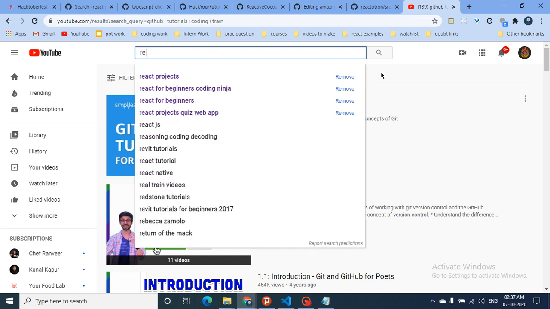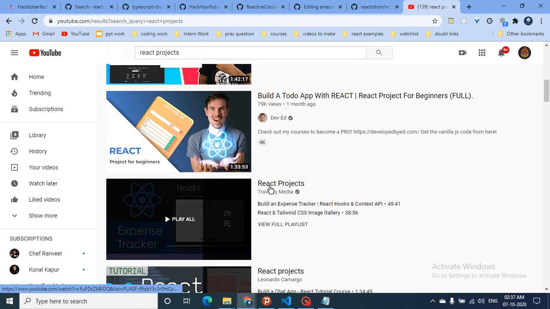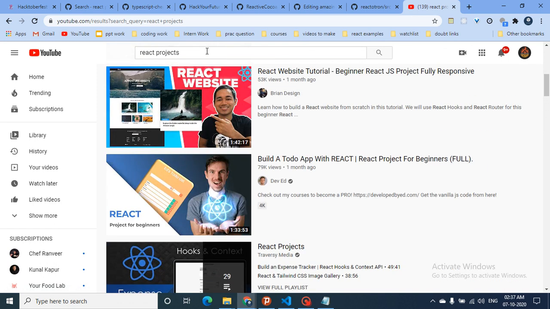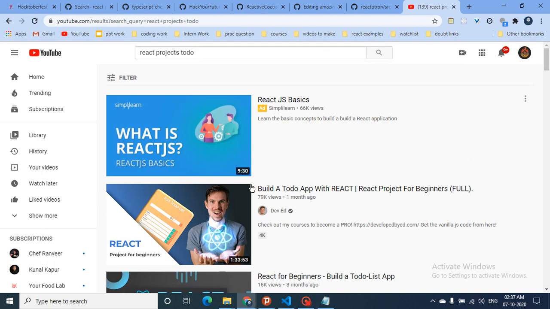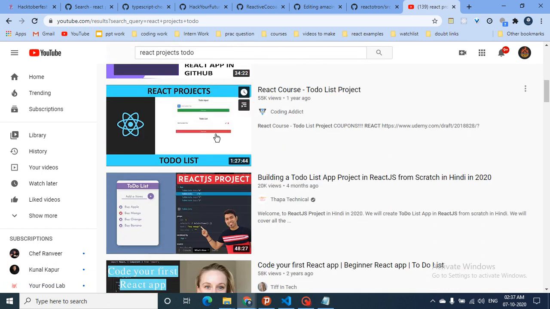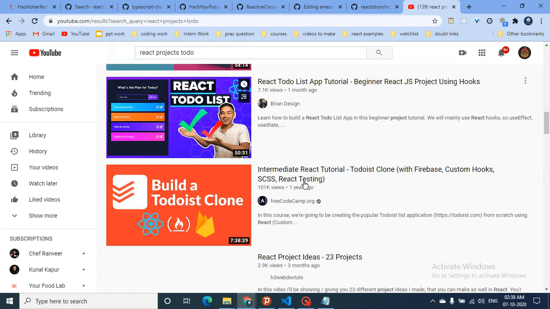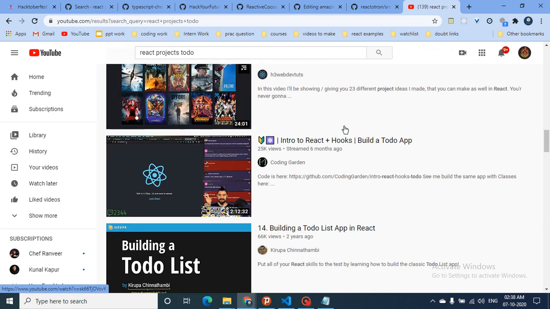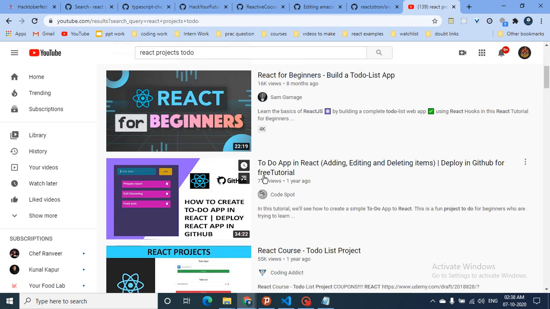So for good React projects, just type React projects, and there are a lot of them, but not all of them are good. This is a good project: build a to-do list. Always first make a to-do list app. This is the basic. You can use this to-do list app, and there is also one to-do list app which I have seen somewhere. Free Code Camp also made a to-do list app. This is also a very good website. So you can make this to-do list app using any of these tutorials given.